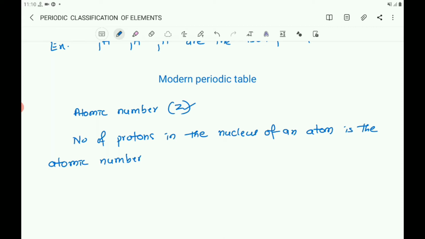So take the scientist named Henry Moseley.